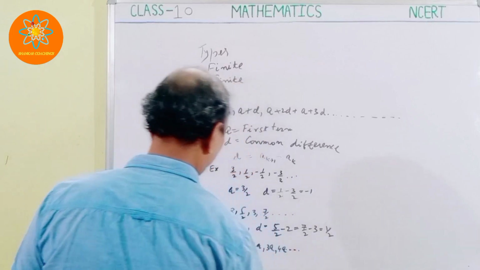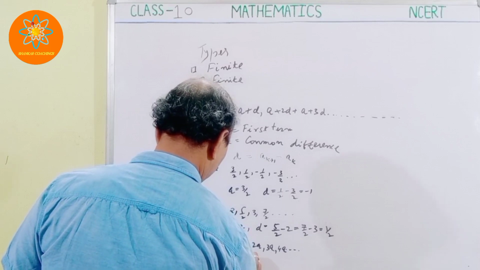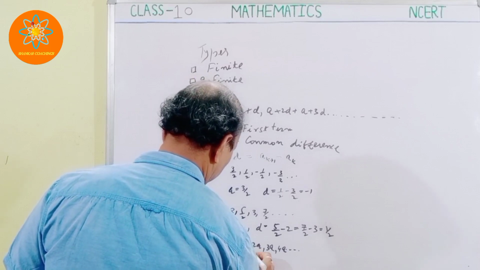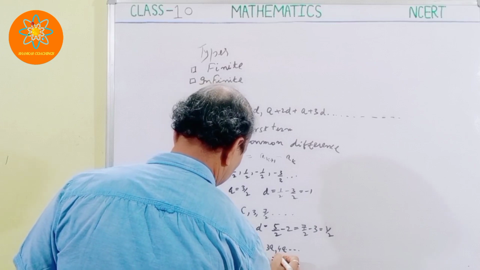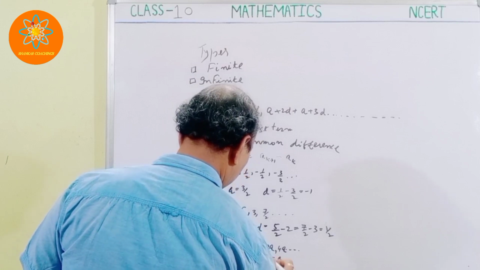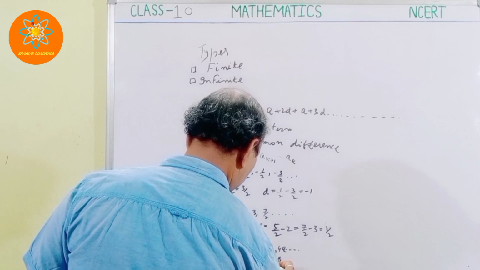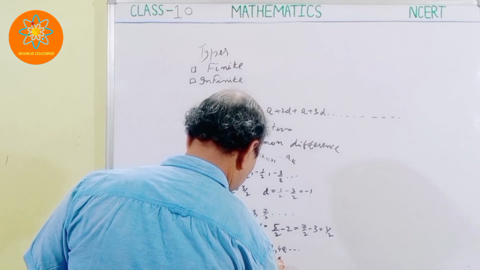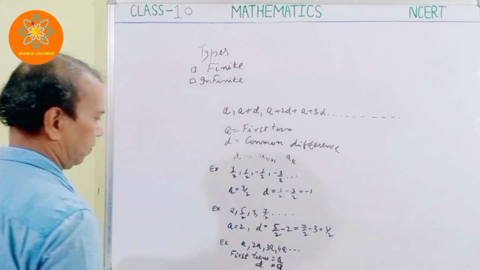Obviously, the first term is equal to a. Now what is the value of the common difference? This will be 2a minus a or 3a minus 2a. So the value of d is equal to a.